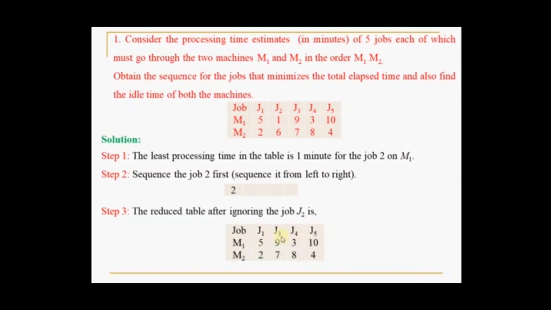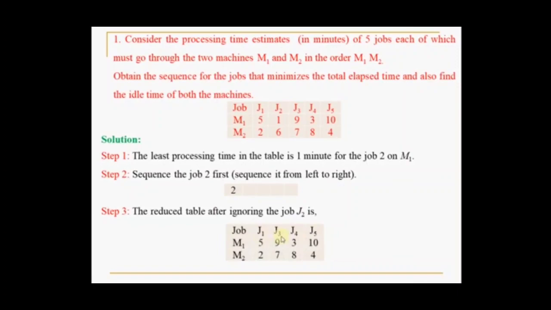Elapsed time is the time taken to perform all the 5 jobs on all the machines, whatever the number of machines given. Whether 2 machines, 3 machines or m machines, the total time taken is called the elapsed time. You are also asked to find the idle time of both the machines. Idle time is the time within the elapsed time, for some particular minutes or hours, during which either the M1 machine or the M2 machine is not being used. Such timings we call idle time.